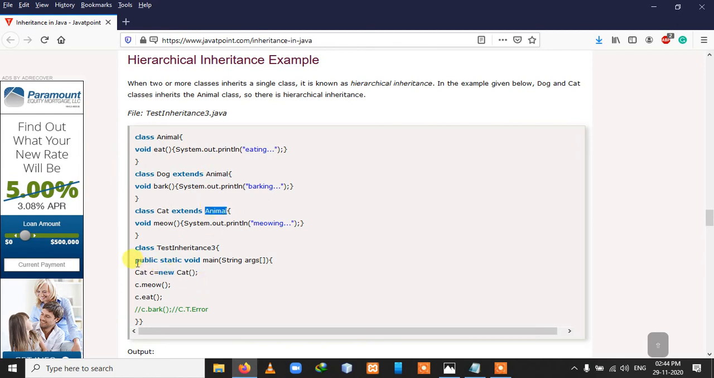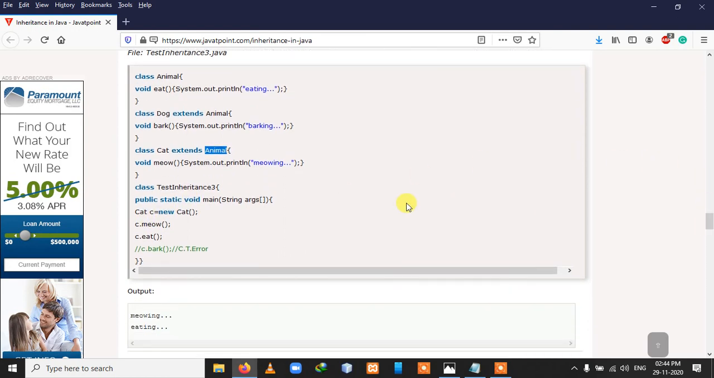So in the main method we are making one object. Here we are calling the meow method, so it will first print the meowing, and then we are calling the eat method, so it will print the eating.